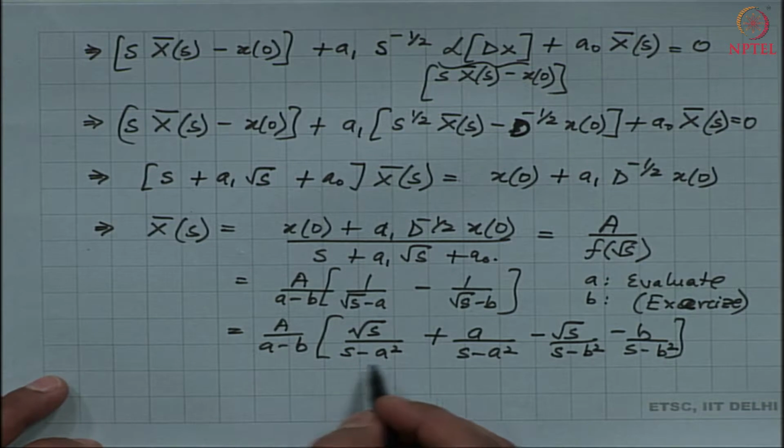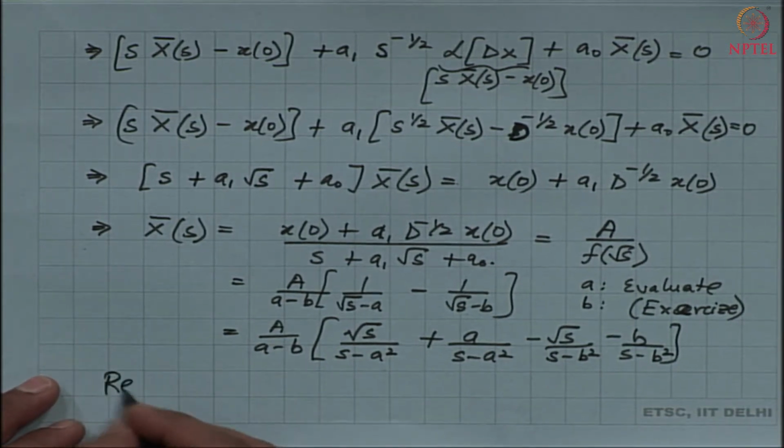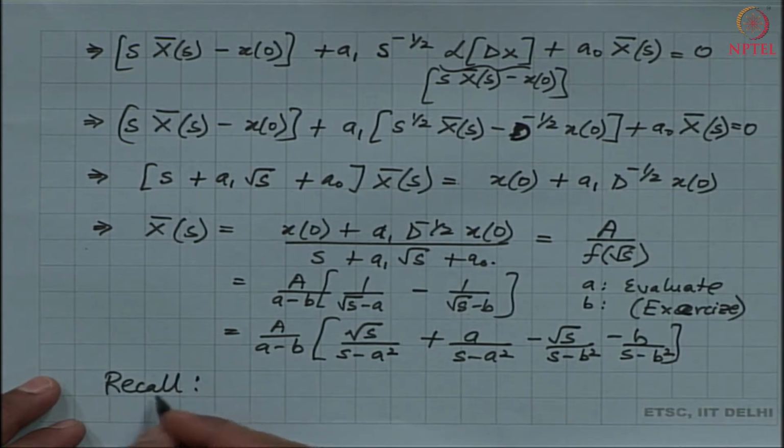Now the reason I have reduced it into 4 simpler factors is because I am going to recall another result from my previous lecture.